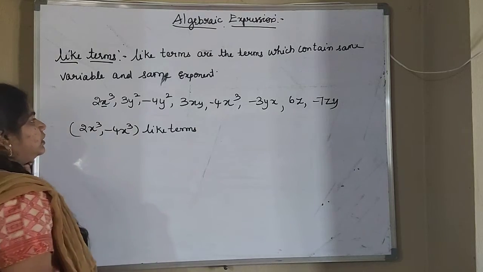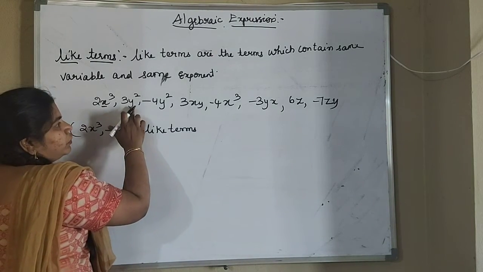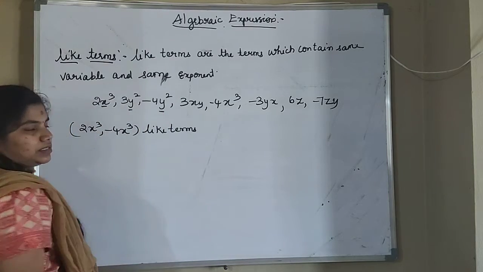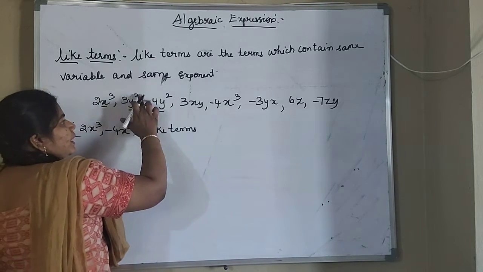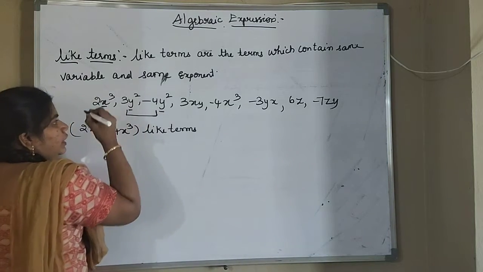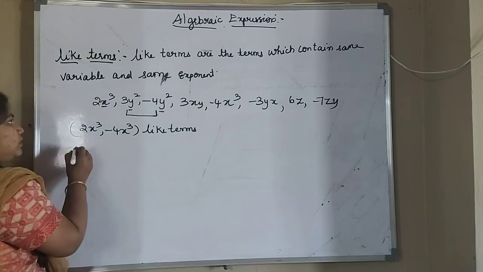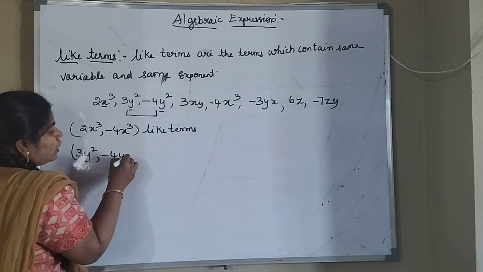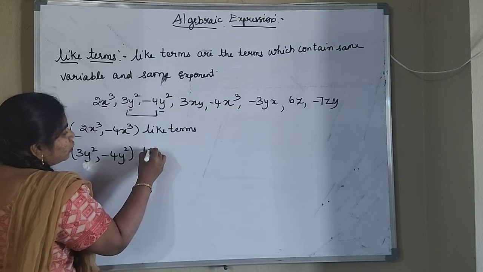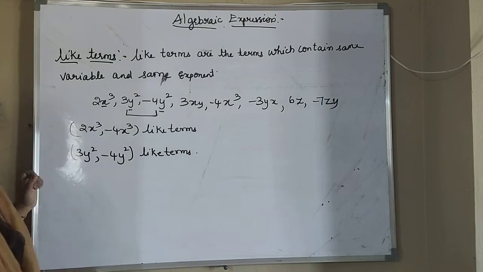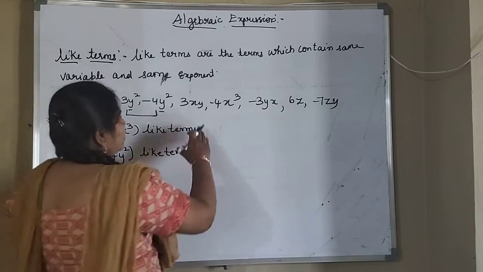Again, next one we will see. Next is y square. Where are you seeing the y square term? Here y is there, here also y is there. Here square is there, here also square is there. So we can say these two terms are also like terms. So 3y square and minus 4y square are also like terms.